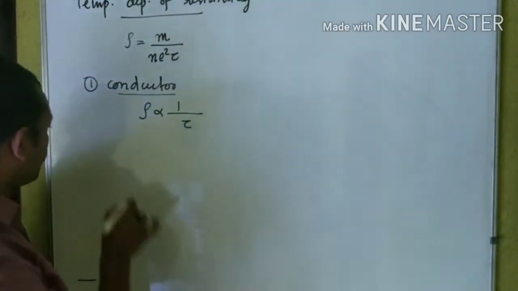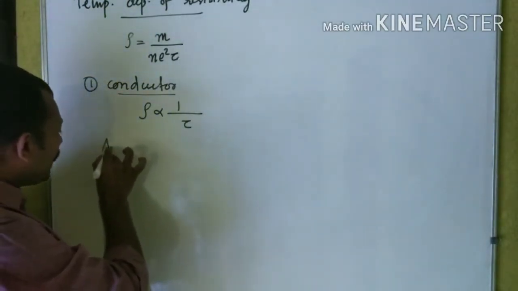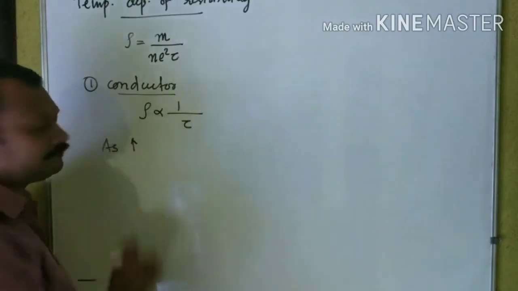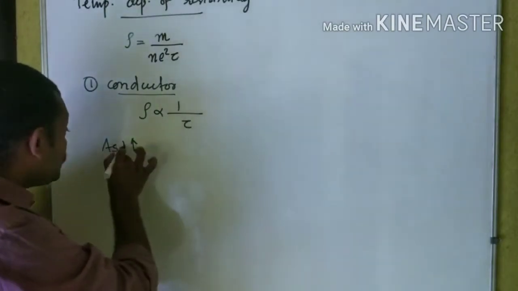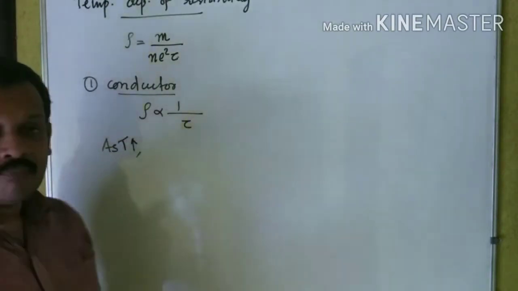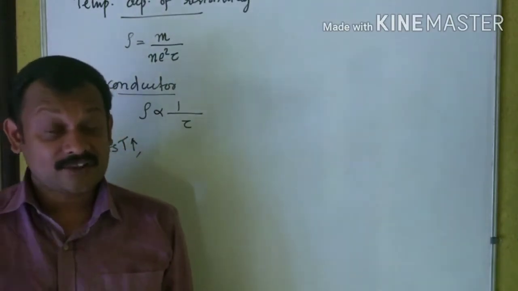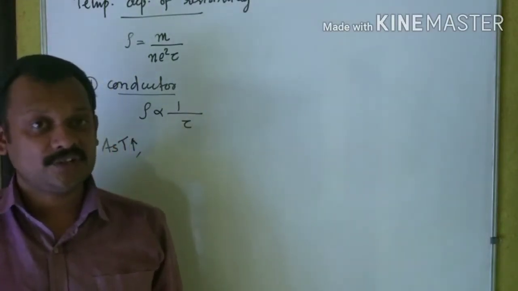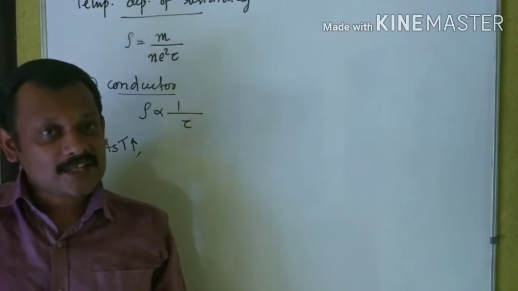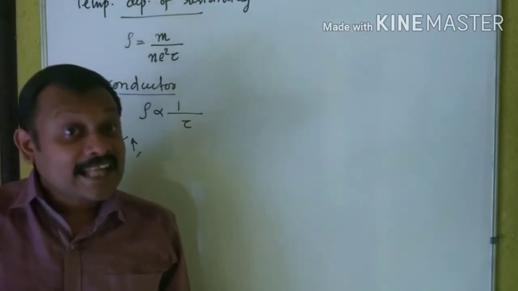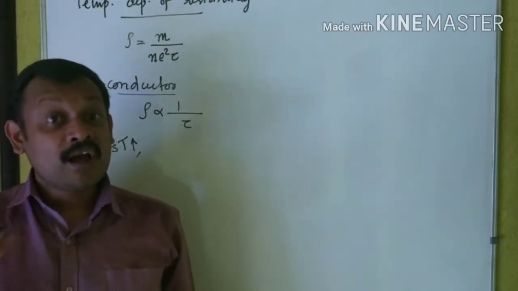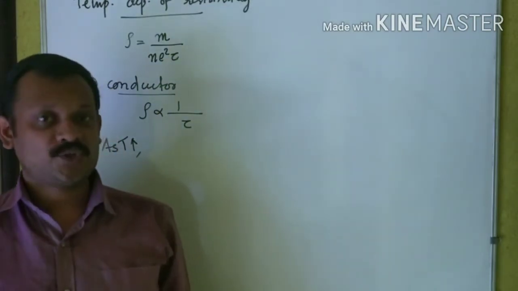Now the question I am asking, as temperature increases, what will happen? As we have studied earlier, temperature increases means randomness increases.